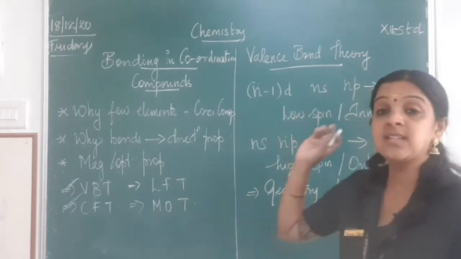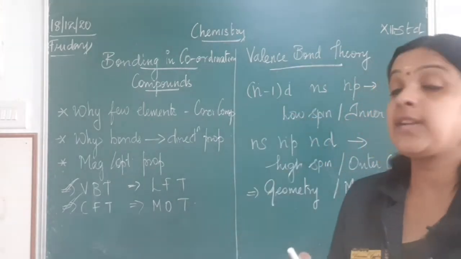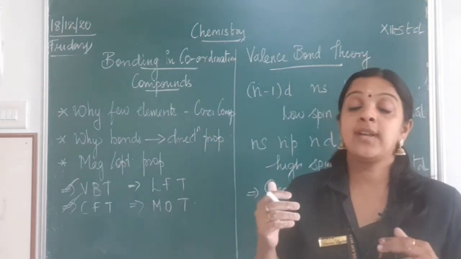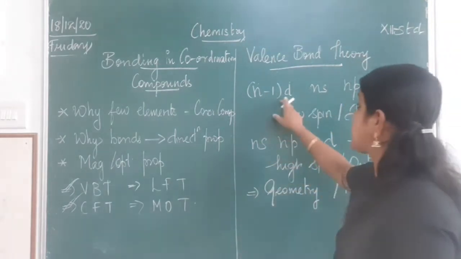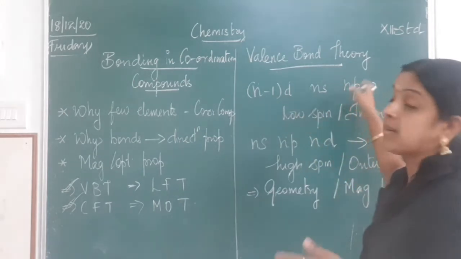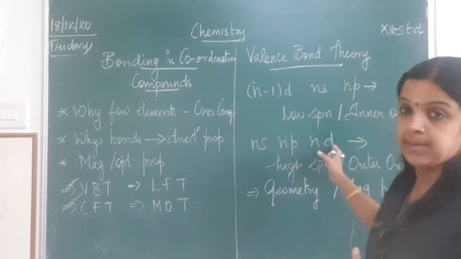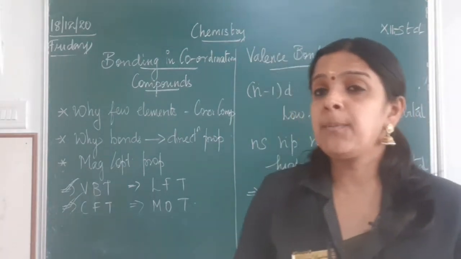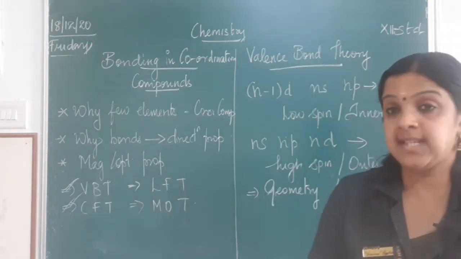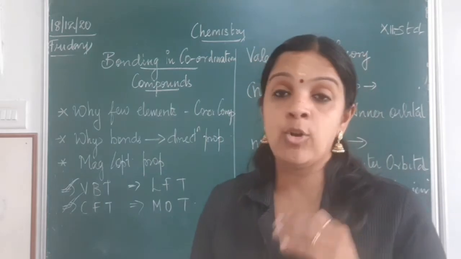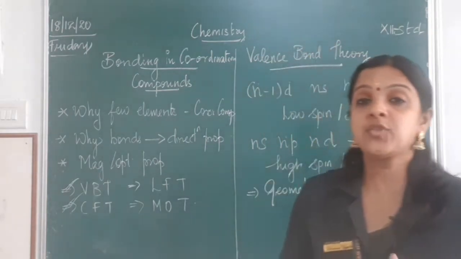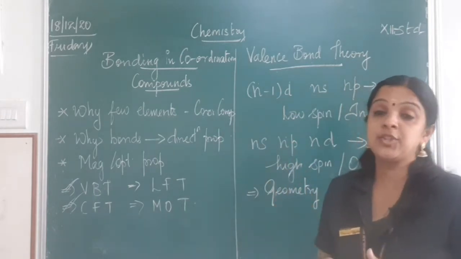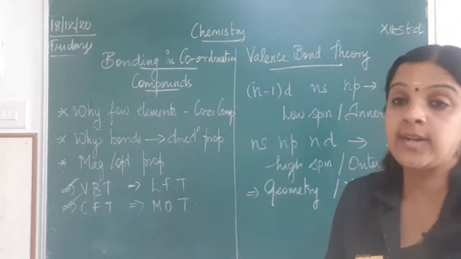When I write the subshell electronic configuration of any transition metal, I know for d block elements it is (n-1)d, ns, then comes np, then comes nd. But here when we are doing valence bond theory, depending on the oxidation state of the transition metal, we have 2 types of hybridization possible.